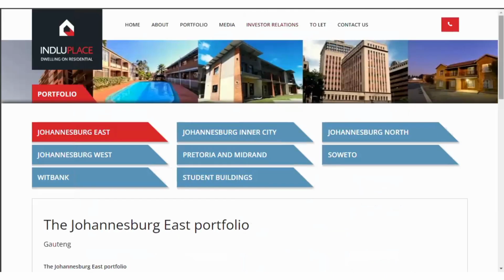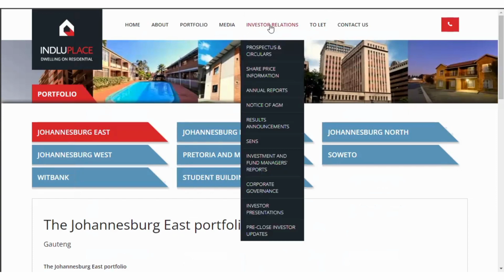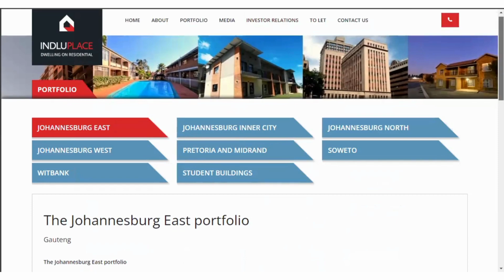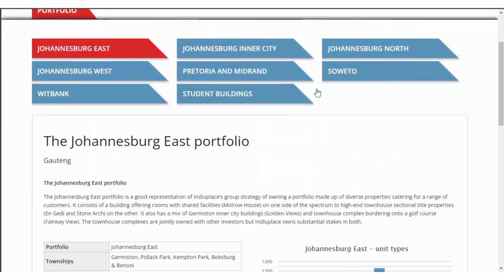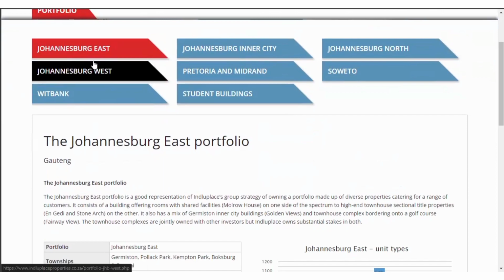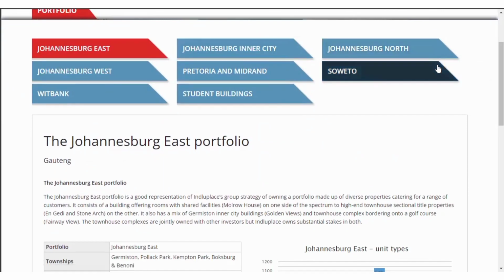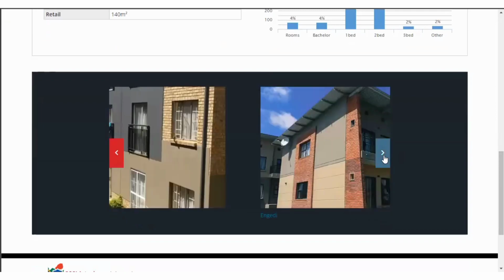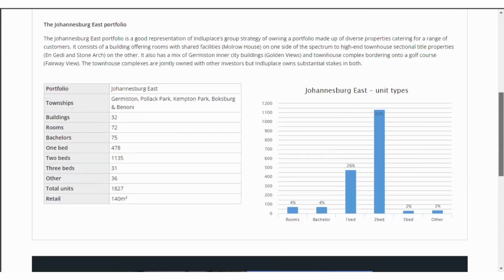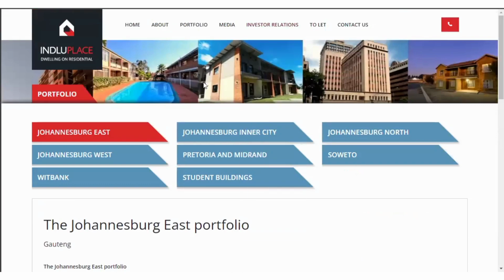So let's say we go to Indlu Place's website. What we'd want to do is go to investor relations, read up a few things that they say about themselves, understand the finances of the company, and then obviously look at their portfolio. For example, we'd go through their portfolio. I can see they've got student buildings here. They've got properties in Johannesburg West, East, the inner city and the north, and Soweto and Witbank. You can scroll down, read a few things about the place, see the pictures of the buildings that they own, and there's a lot of information you can get on their website about their portfolio.